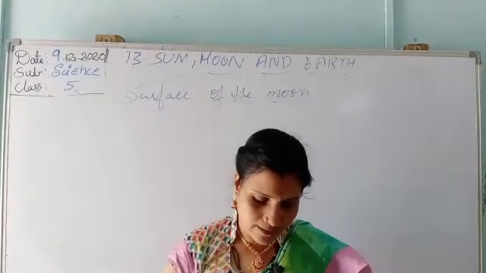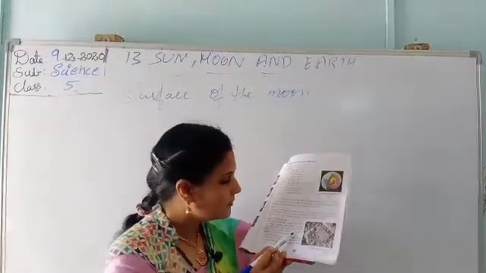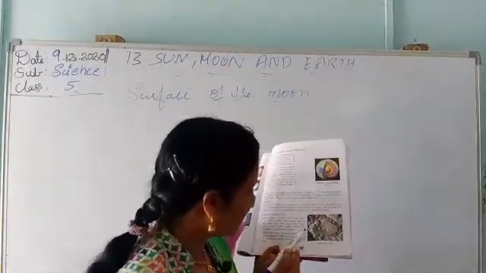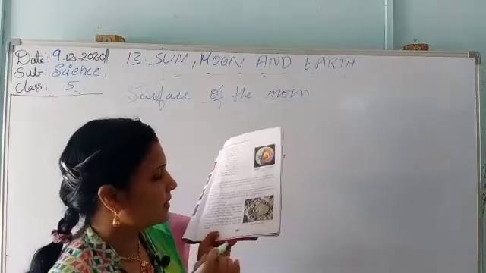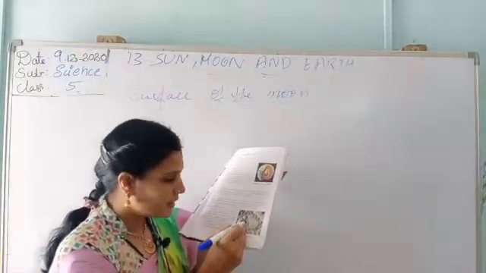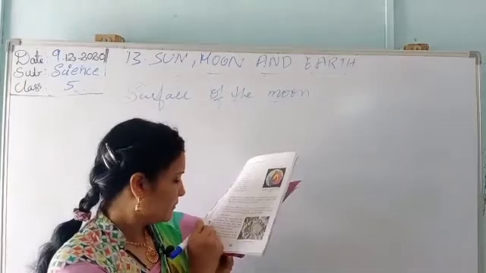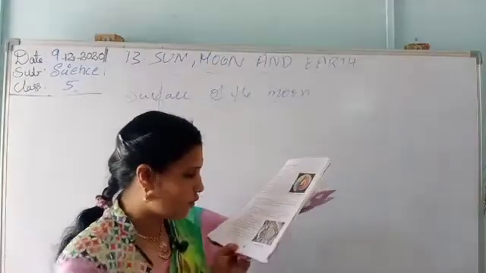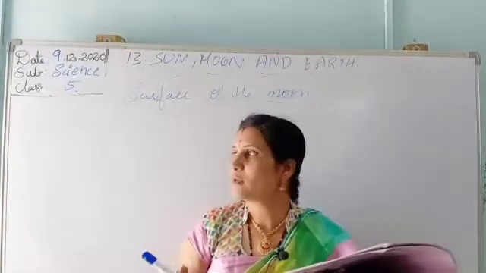Craters are deep holes that have been made when solid bodies called meteorites crashed into the moon's surface. So this is a crater on the moon. Here on the moon you can see craters, holes in the middle, very deep holes.